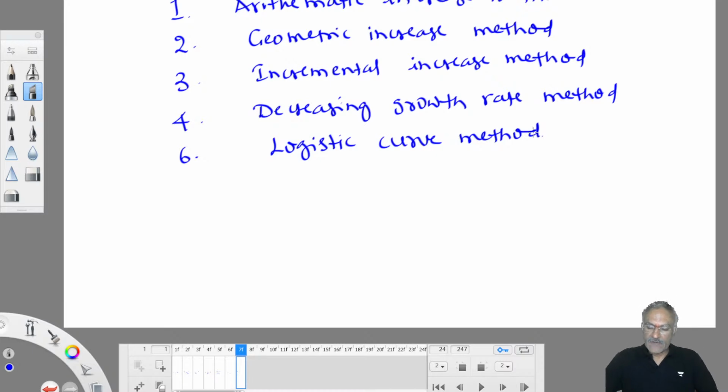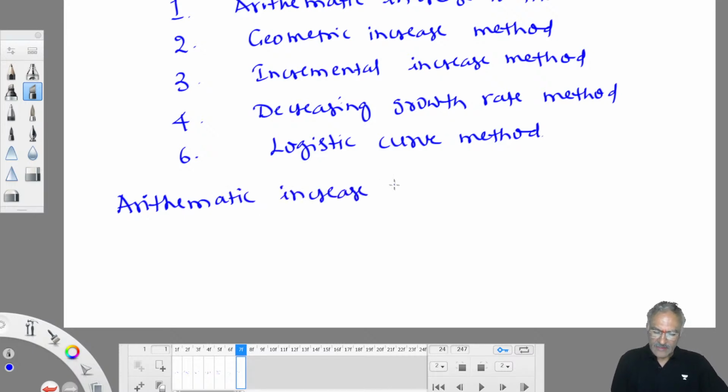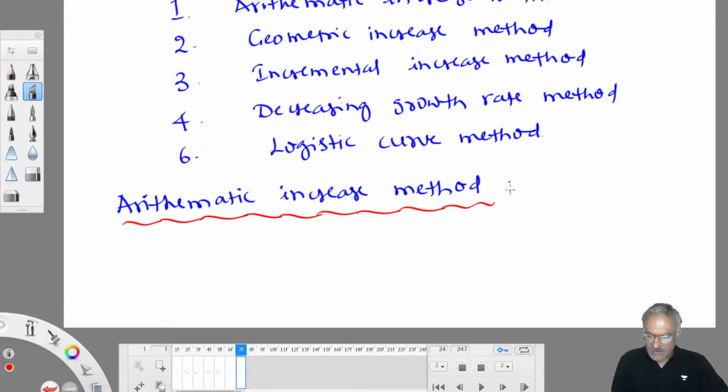Anyway, that is a different issue. Let us see the first method, the arithmetic increase method. You only have to remember the formula. That's all. I'll explain the concept behind this. But finally, what do you need to remember? The formula, and how to work out the variables in that formula. That's all. There are some constants; that information is furnished in the question. Some variables you have to work out. Using those variables, remembering the formula, and substituting properly, you can arrive at the answers.